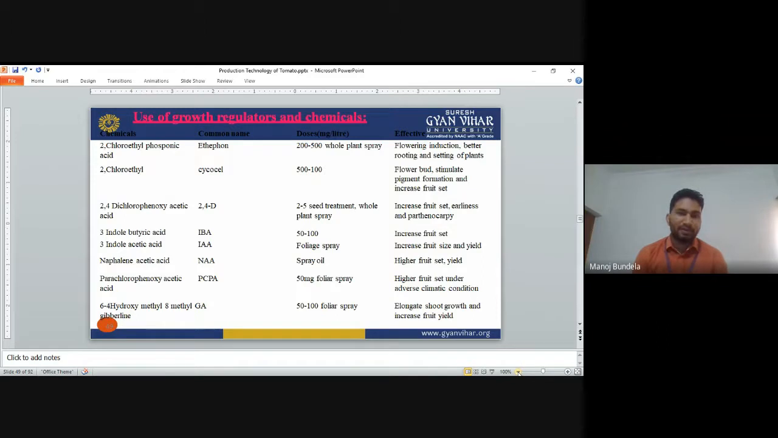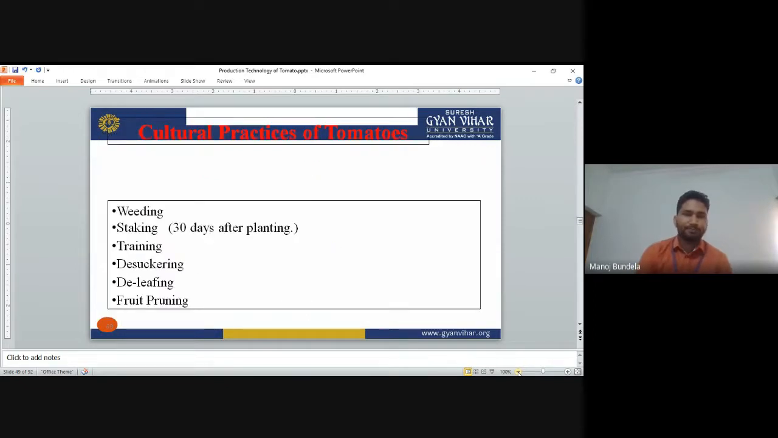PCPA, it is 50 milligram in foliage spray. It will improve the fruit set under adverse climatic conditions. GA, gibberellic acid. It is mainly used at 50 to 100 in foliar spray. It will elongate the shoot growth and increase the fruit yield. So these are the different growth regulators, how much quantity we have to use, and what is the effect of that growth regulator on the plant.